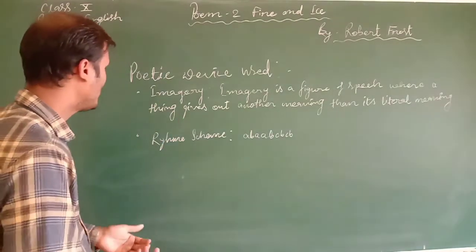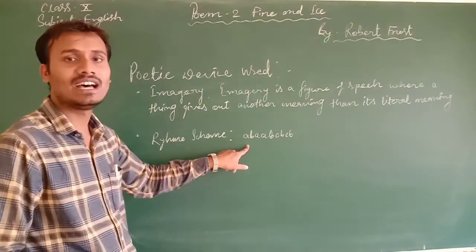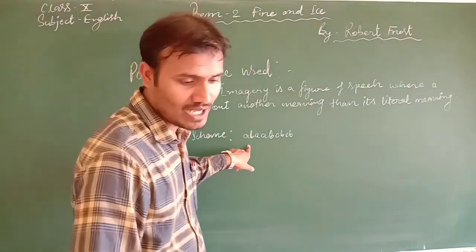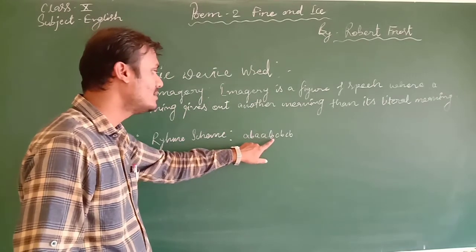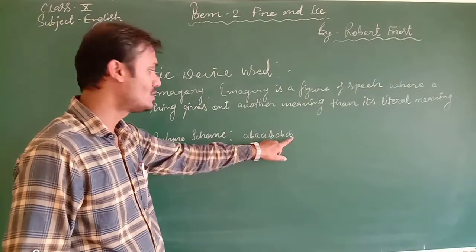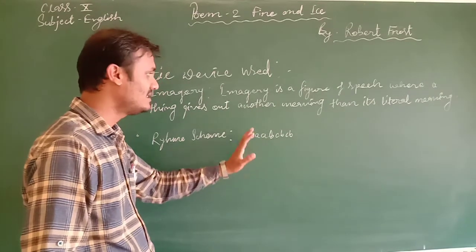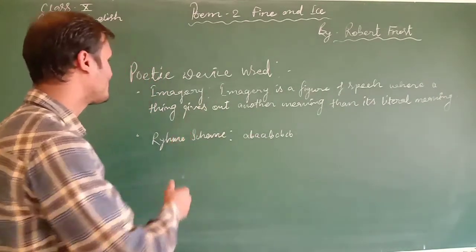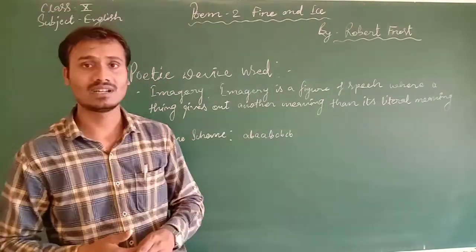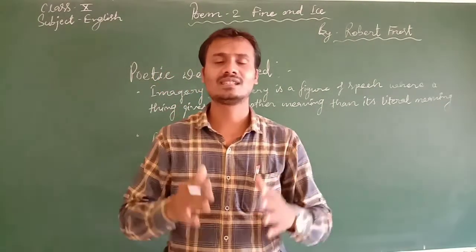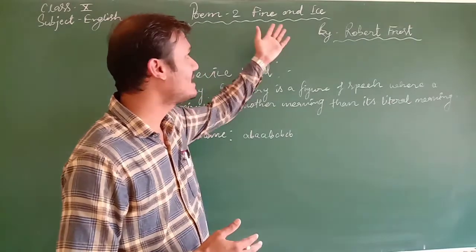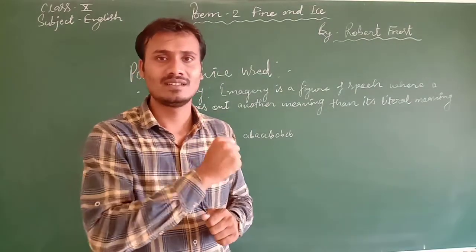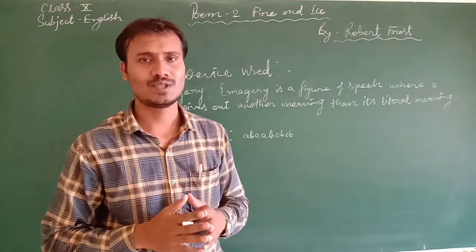Okay. Now let's try to find out what rhyming scheme we have in this poem. If you read this poem, you will find the rhyming scheme of A, B, A, B, C, B, C, B. So when you read the poem, try to understand. This is all about the poetic devices of the poem. Please read this poem again and again, and try to understand, through this title, Fire and Ice, what the renowned poet Robert Frost wants to convey to us.